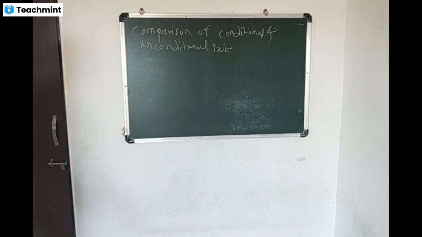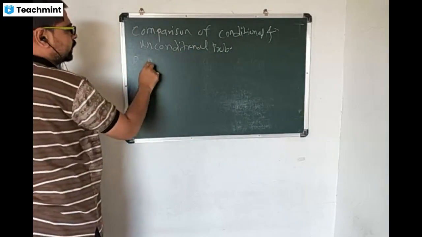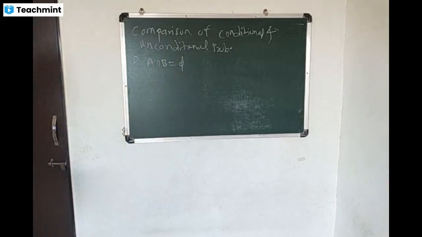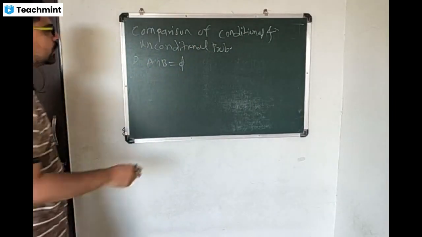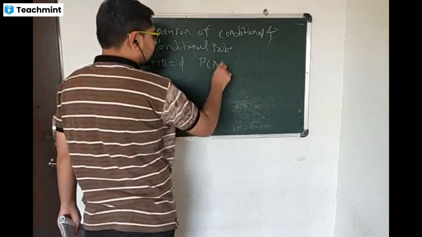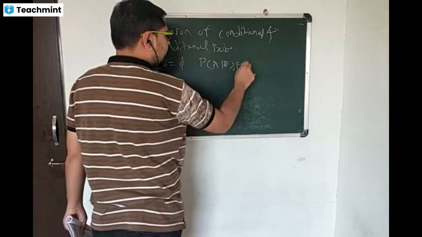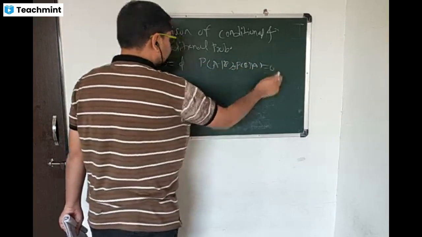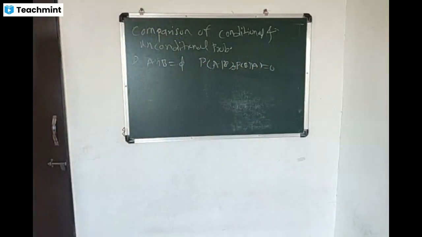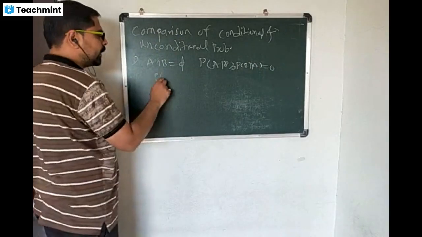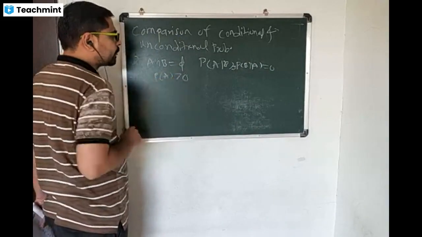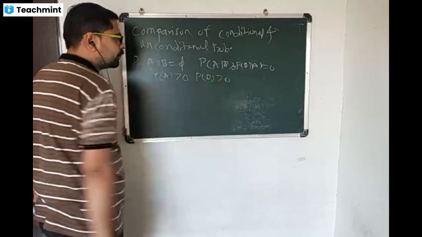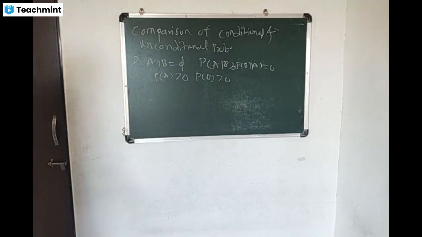So if A and B are mutually exclusive events, that is A intersection B is equal to phi, in that case probability of A given B and probability of B given A both are equal to 0. But probability of A is positive and probability of B is also positive. So what do we have in this case?